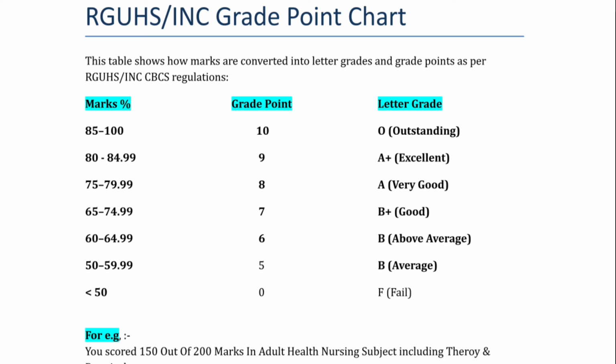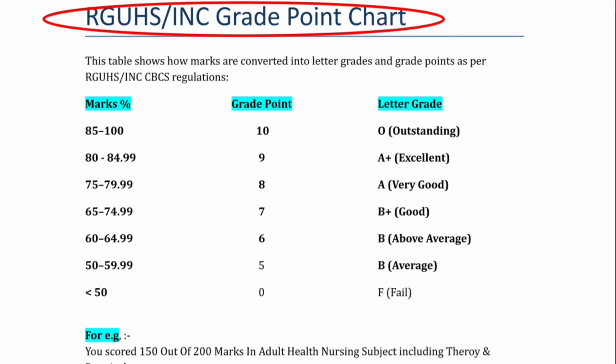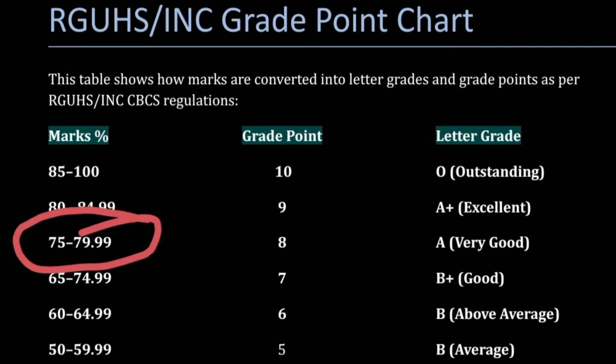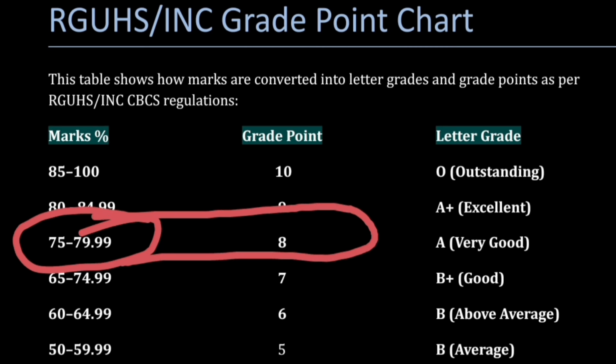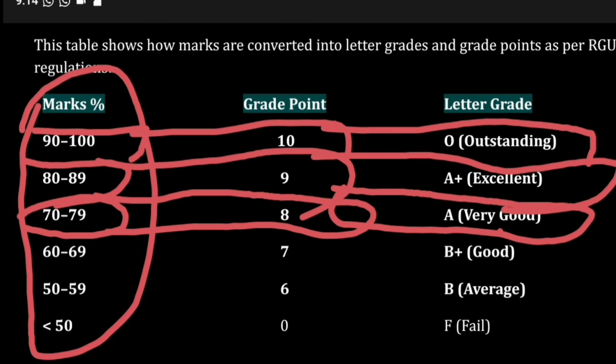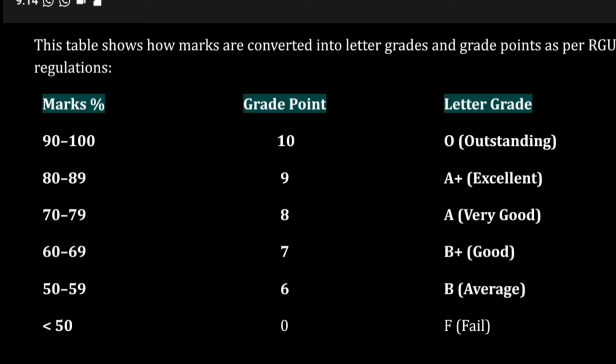After that you need to check this grade point chart. Your percentage was 75, which falls under this category, 75 to 79, so the grade point will be 8 and the letter grade will be A. So this is all about how to calculate the grade point.